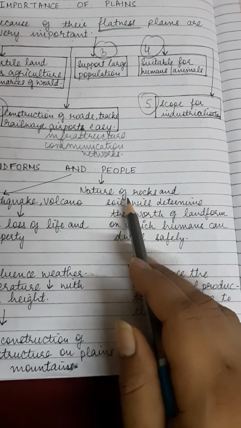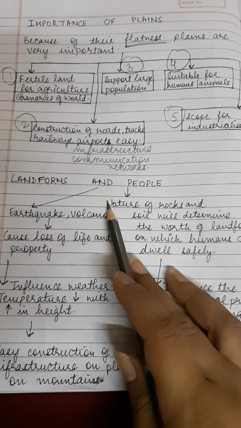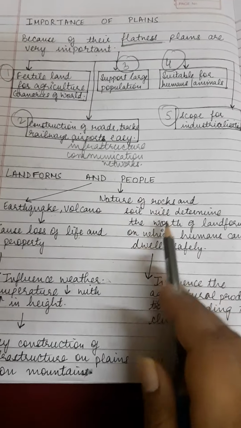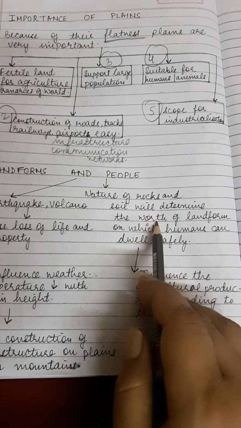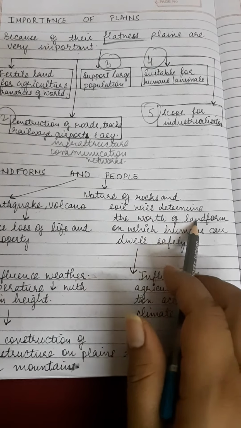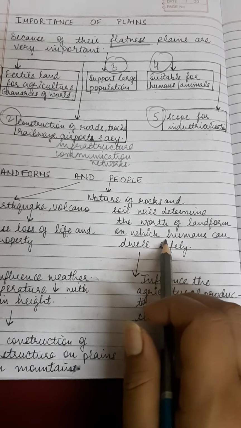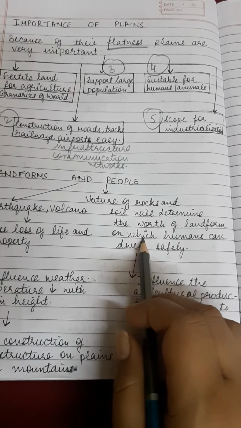Next, we can take here, children, nature of rocks. That means the landforms, even the plains, can be very effective only if the nature of rocks and soil are worthy of being formed as a landform. For example, children, in Zirakpur here, the soil, the nature of rocks is not as strong.